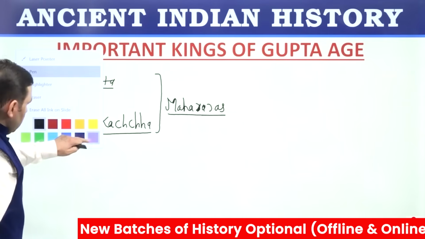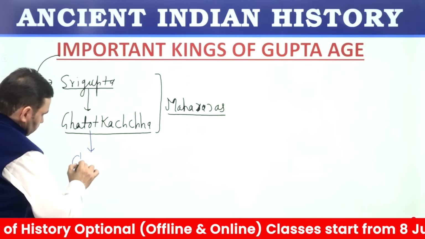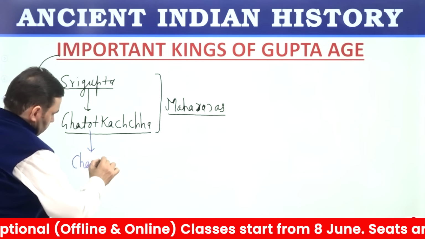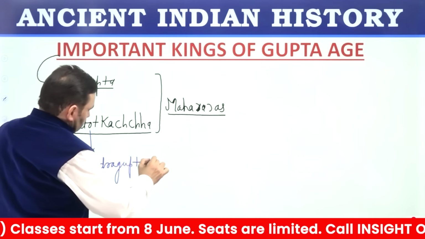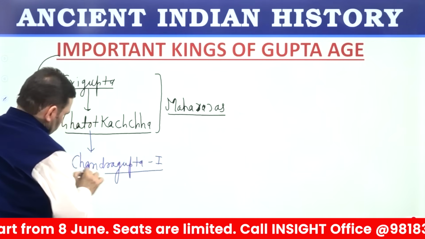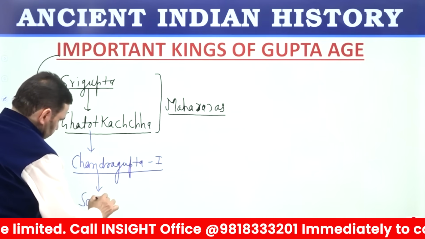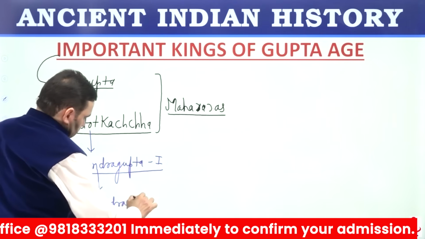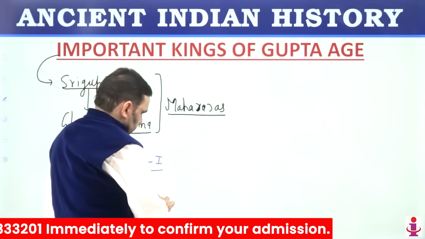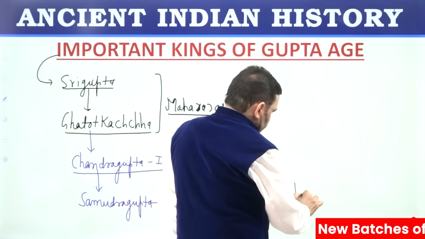First Maharaja Dhiraja was Chandragupta I. He transformed Guptas into a great power. His son was Samudragupta. And then came Chandragupta II Vikramaditya.